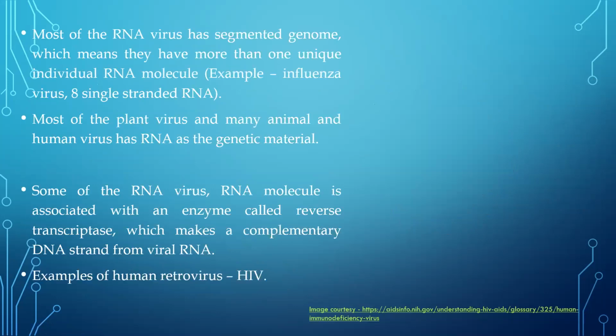Now, when we talk about RNA viruses, which contain RNA genetic material, most of these RNA viruses have a segmented genome, which means they are not going to have one single RNA. They're going to have more than one individual RNA molecule. Some of the DNA viruses will have either single-stranded DNA or double-stranded DNA. Some of the RNA viruses are going to have one single-stranded RNA or one double-stranded RNA, but some of them can have more than one. Such kinds of viruses are going to have a segmented genome.